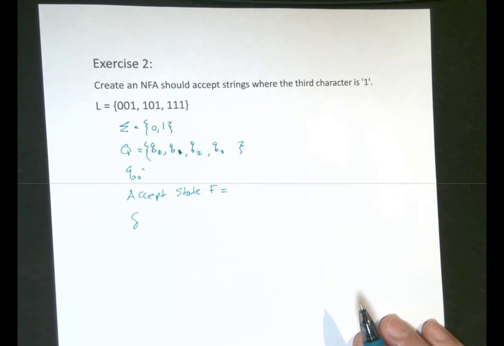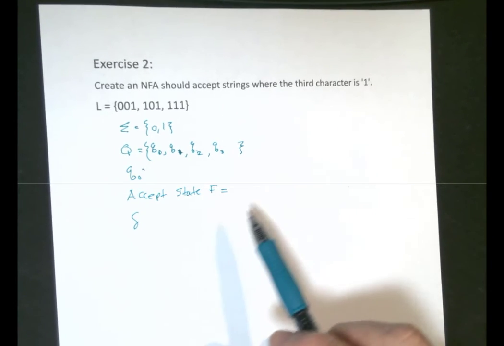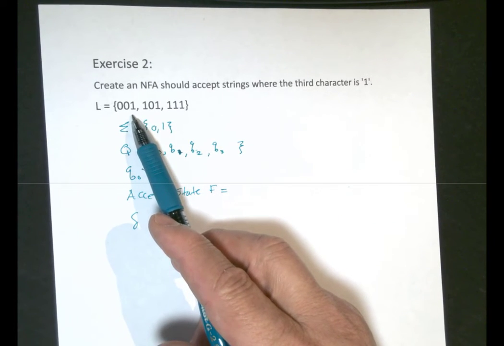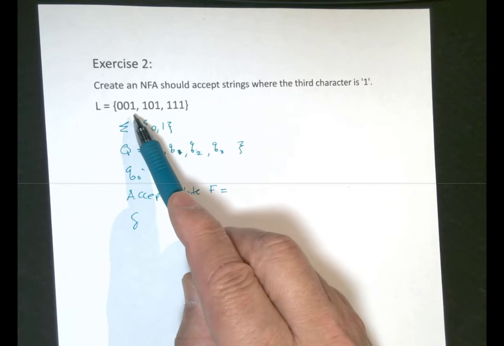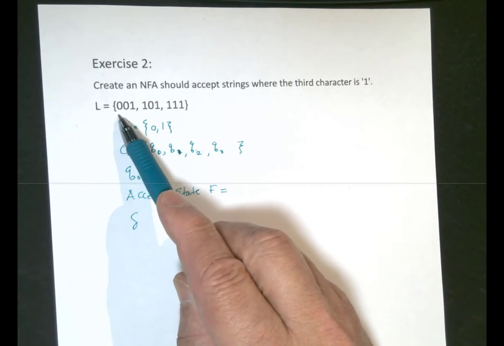Let's do another exercise. In this second exercise, we are to design an NFA that should accept a string where the third character is 1. So regardless of the first two, we have to have a 1. The third character should be a 1. It doesn't matter what the first two are.